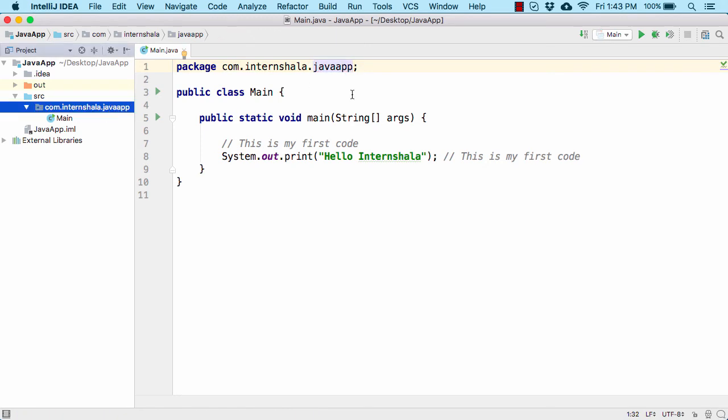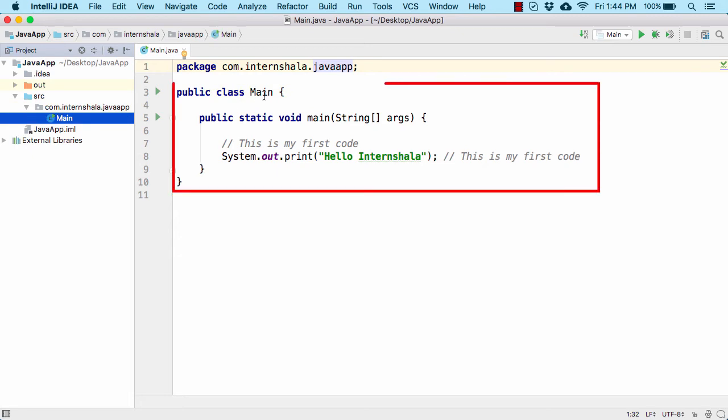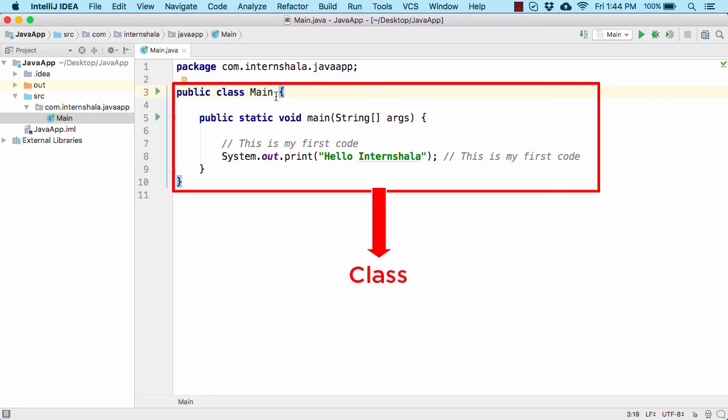Now after this, the first code that we can see is public class main. Whenever we create a Java file like we have created main.java, each Java file contains a class. Now what is a class? We will talk about class in our upcoming module in a lot more detail. As of now, just remember, whatever code that we write, we actually write within the class. So here main is our class and the code that we write, we have to write within the curly bracket open and this curly bracket close.